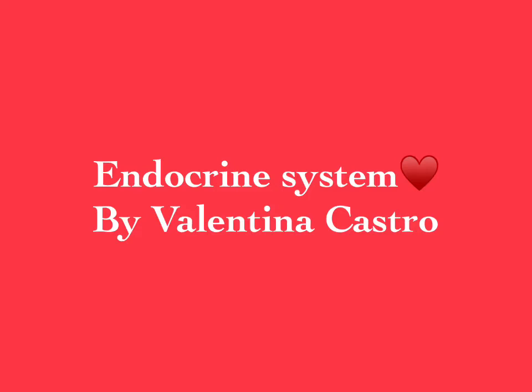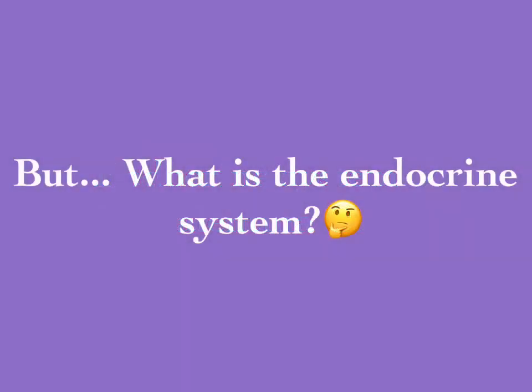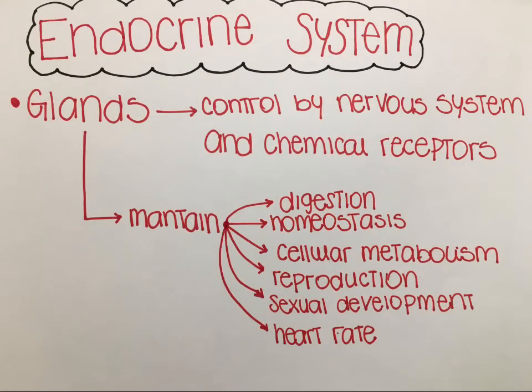This is a tutorial about the endocrine system. But what is the endocrine system? It is the system that includes all the glands of the body that are controlled directly by stimulation from the nervous system and by chemical receptors in the blood and hormones produced by other glands. These glands help to maintain the body homeostasis, cellular metabolism, reproduction, sexual development, heart rate, and digestion.